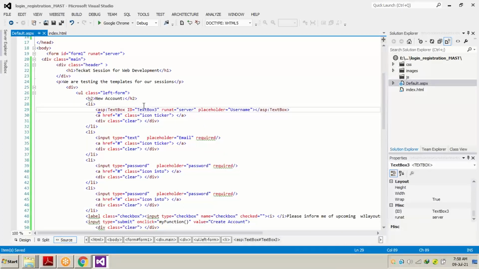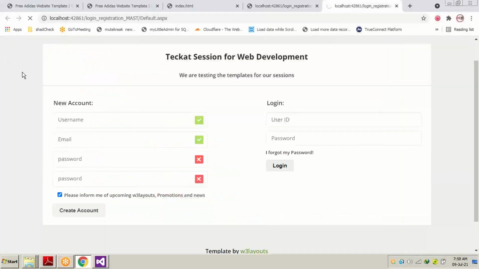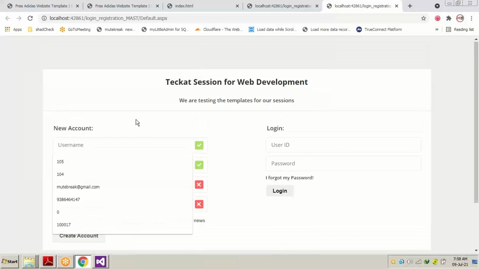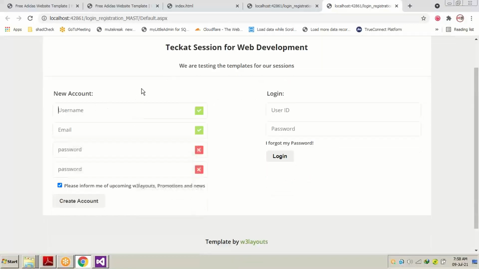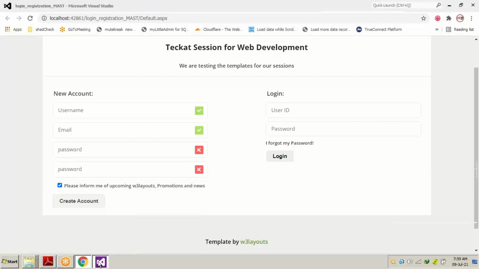Now this is the way to change the text box control from HTML to ASPX control. Now if we run the project and refresh the page, you can see no changes have been made to the username text box, nor to the design. So the control from HTML to ASPX is replaced easily without disturbing the design.